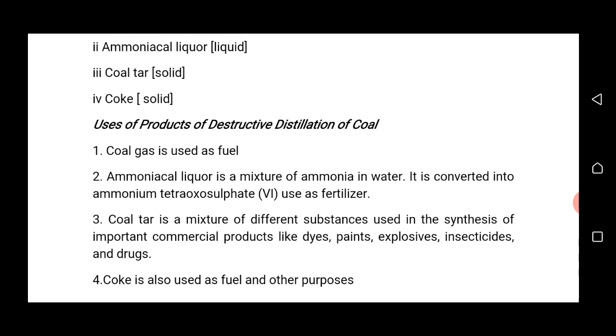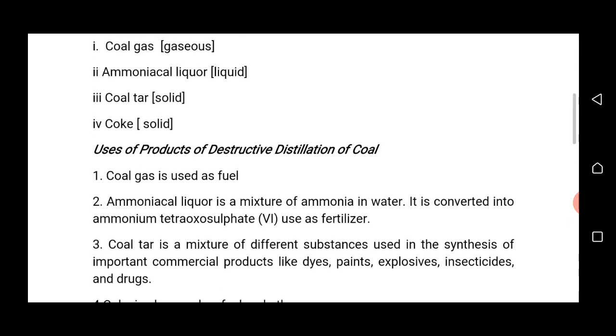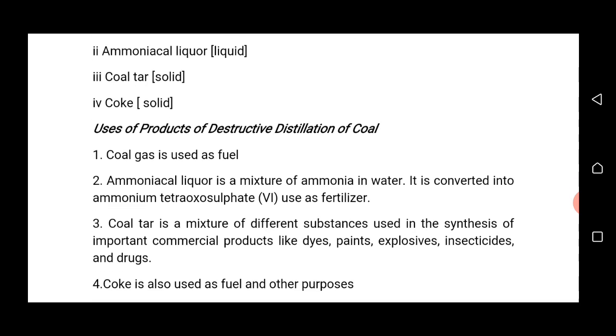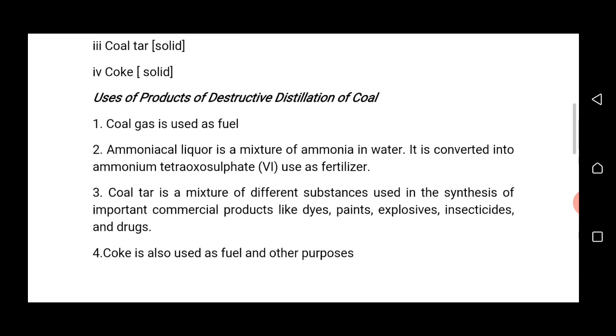Just mention destructive distillation of coal, and they will ask you name the product that is gaseous at room temperature. It is coal gas. You may be asked to mention the product that is liquid at room temperature. Just mention ammoniacal liquor, and so on.